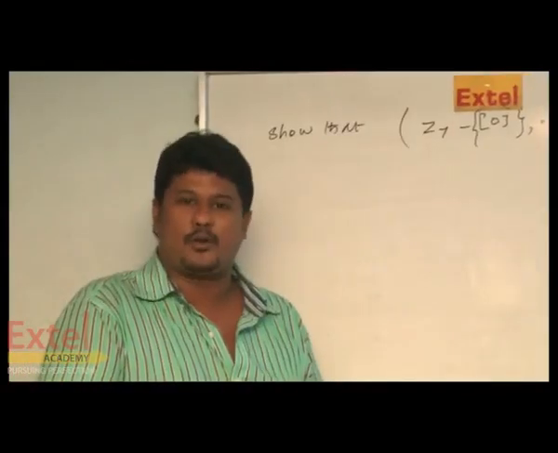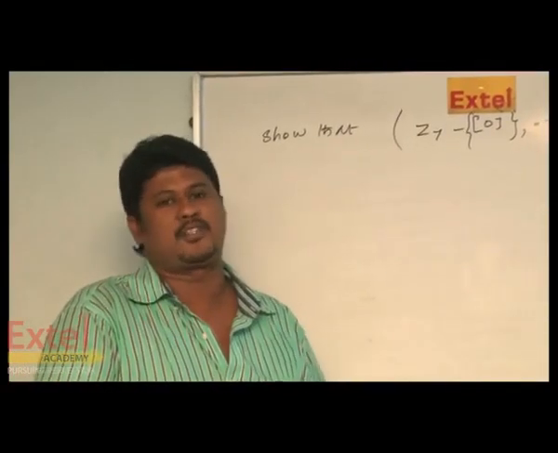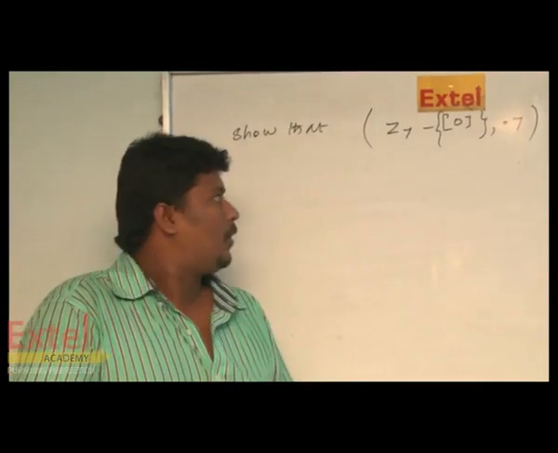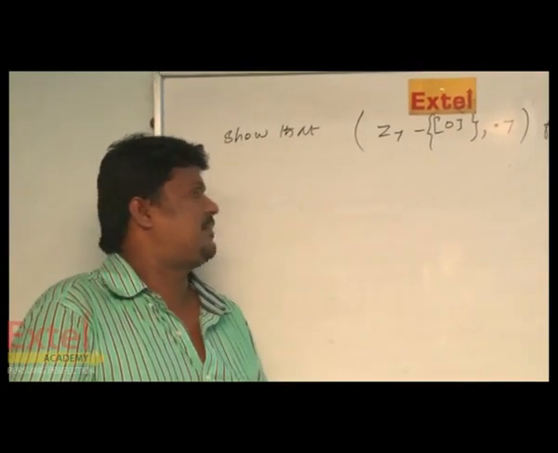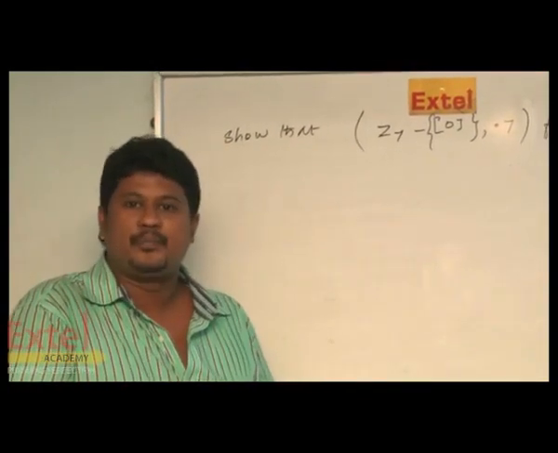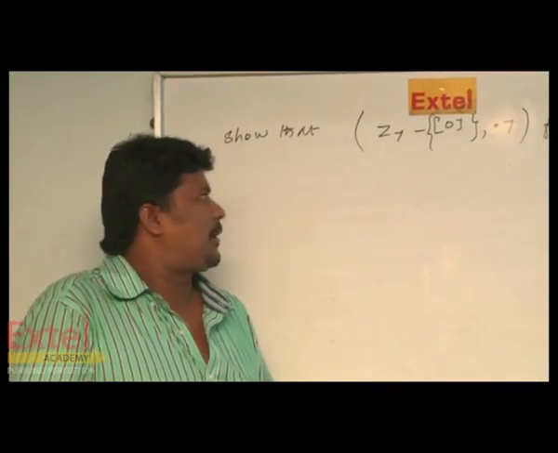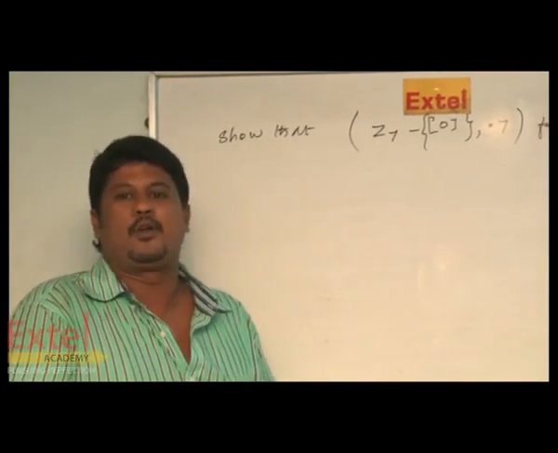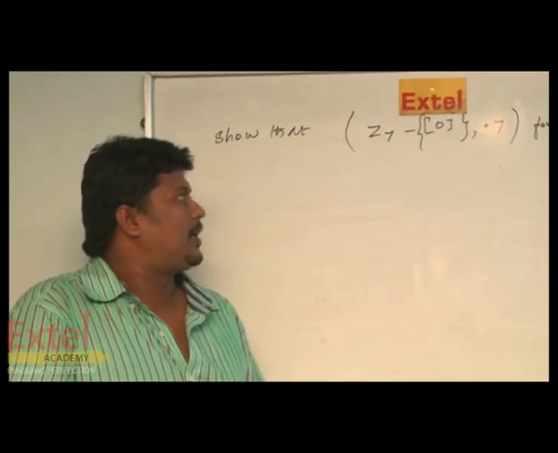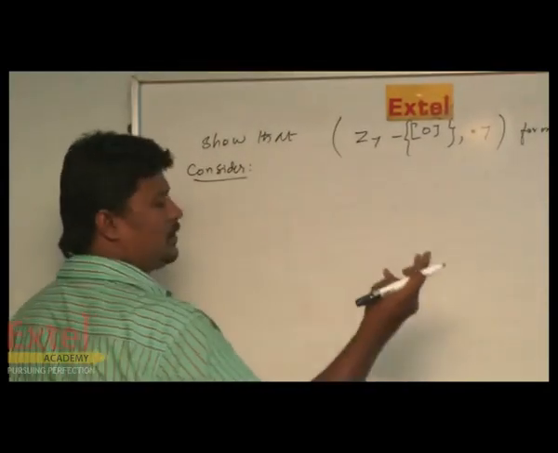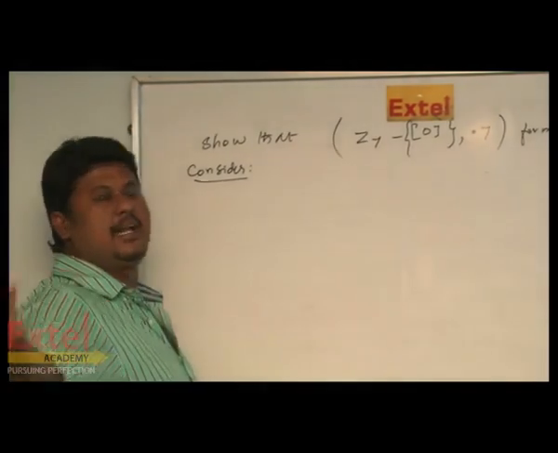I hope you all know modulo. Anyway, while I am doing this problem, I will tell you what modulo means. It is given that Z7 minus 0 under multiplication modulo 7 forms a group. Group means we have to satisfy four axioms: closure, associative, identity and inverse.